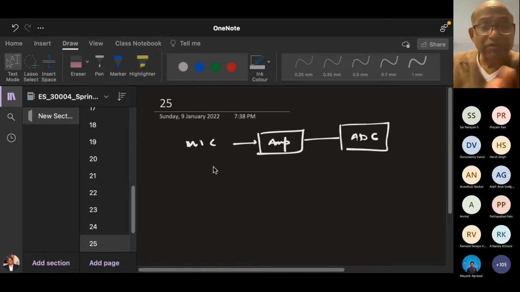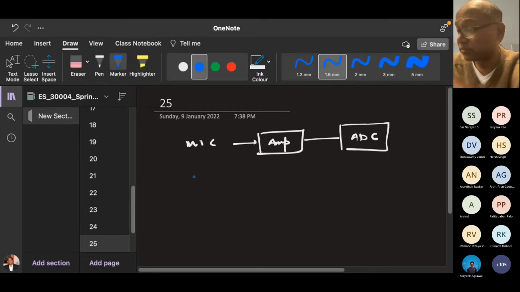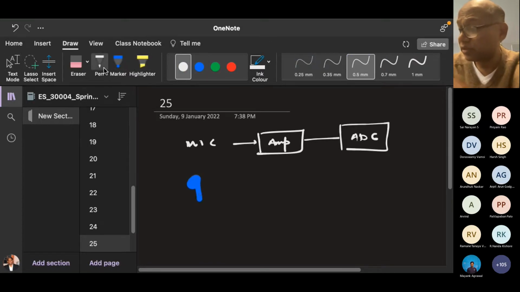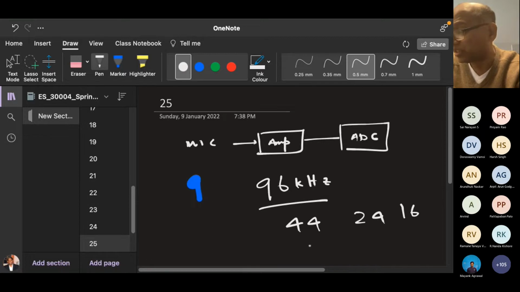So in my laptop here, which I'm teaching on, a Mac Pro, the sampling frequency is 96 kilohertz. 96 kilohertz is the maximum sampling frequency. I can reduce it to 44. I can make it 24, 16, 8.